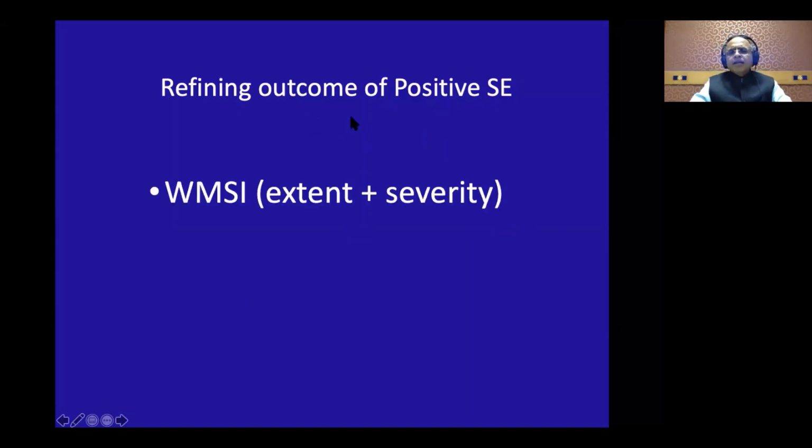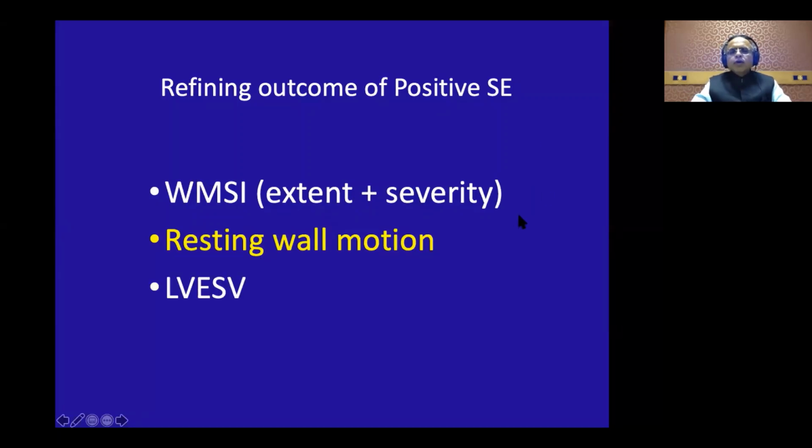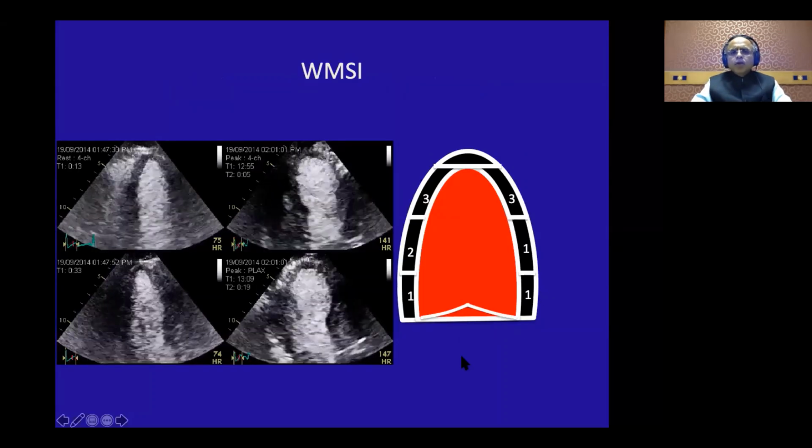But the things that can tell you that he is high risk is wall motion score index, because it tells you the extent and severity of ischemia, because the akinetic segments get a higher score, and the extent because you are adding the wall motions. Then if you have got a resting regional wall motion abnormality, and on top of that you get a new exercise-induced one, that is also high risk. And if your end systolic volume dilates, that is again a sign of a significant poor prognostic outcome.